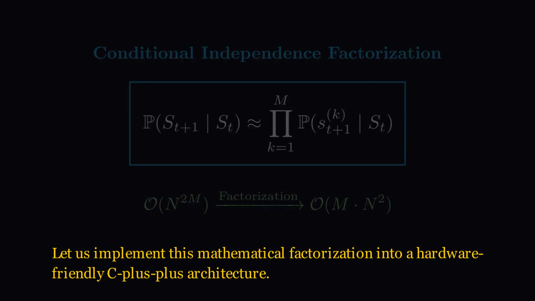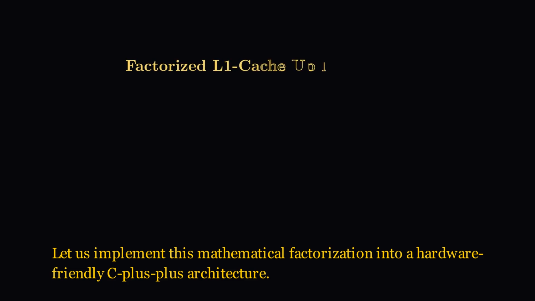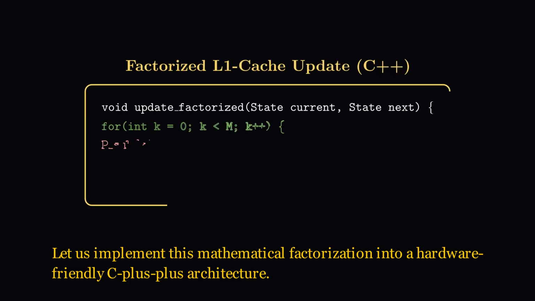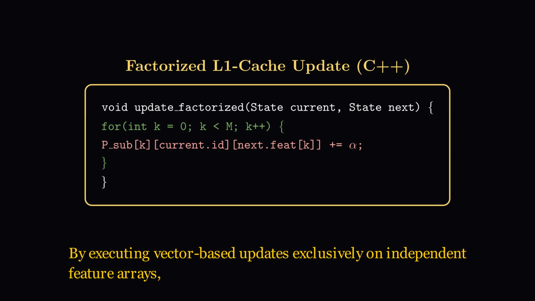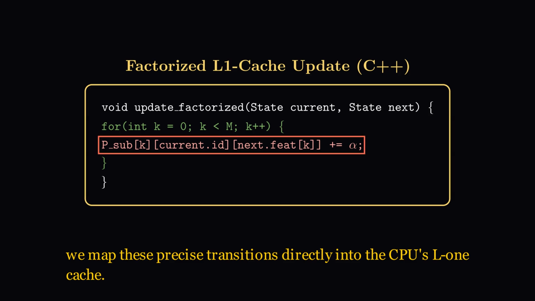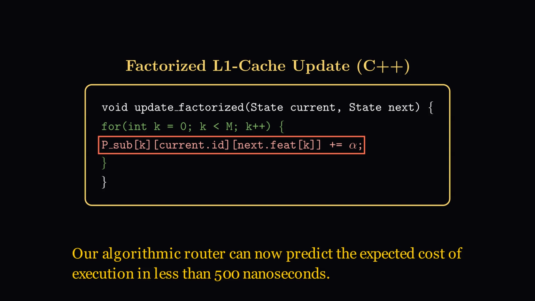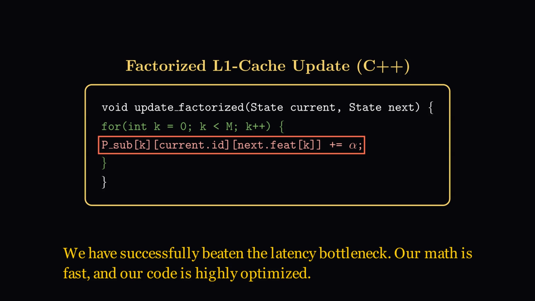Let us implement this mathematical factorization into a hardware-friendly C++ architecture. By executing vector-based updates exclusively on independent feature arrays, we map these precise transitions directly into the CPU's L1 cache. Our algorithmic router can now predict the expected cost of execution in less than 500 nanoseconds. We have successfully beaten the latency bottleneck. Our math is fast, and our code is highly optimized.